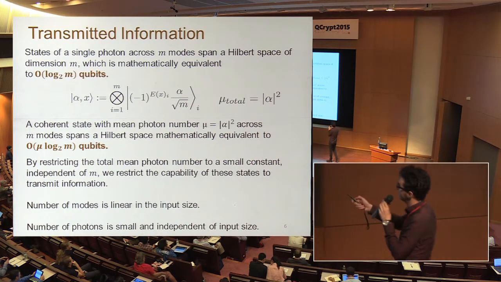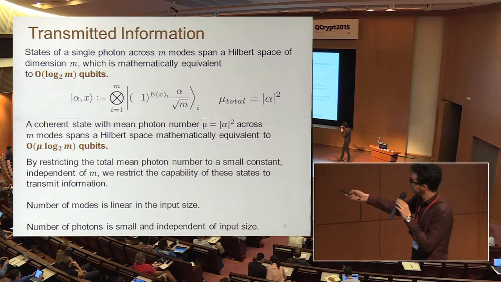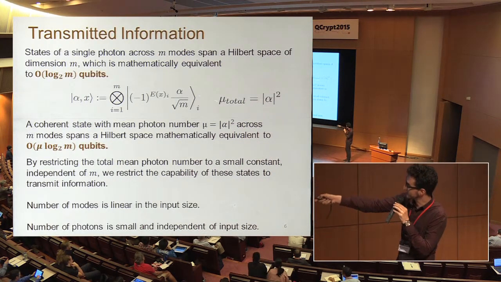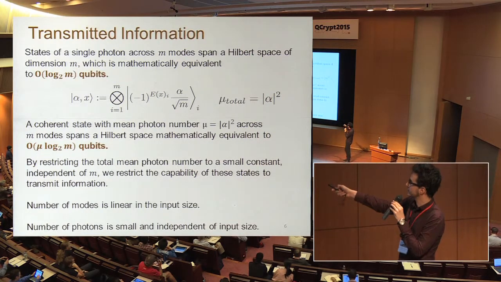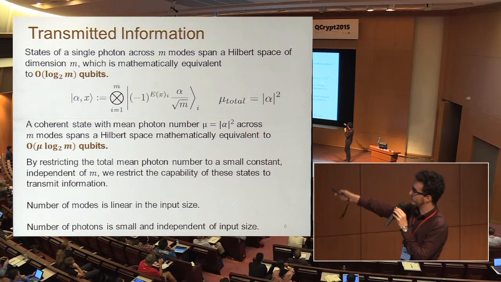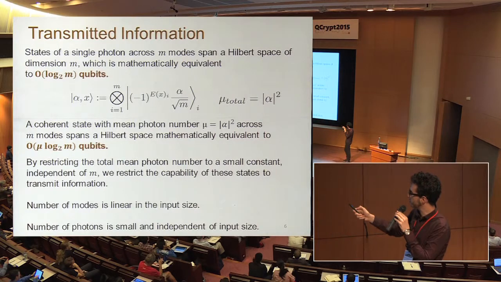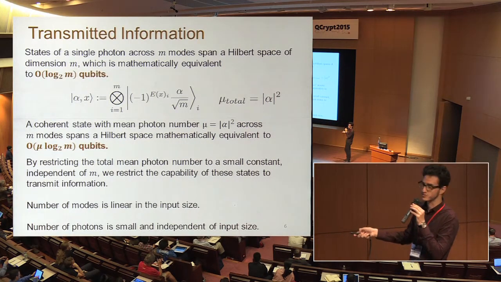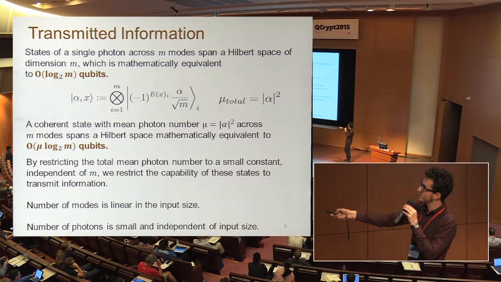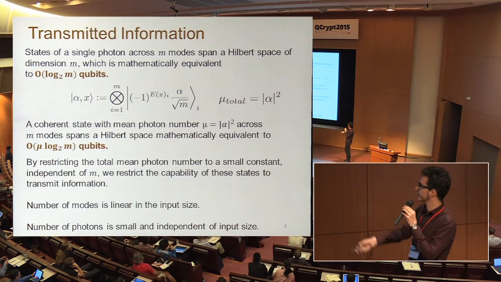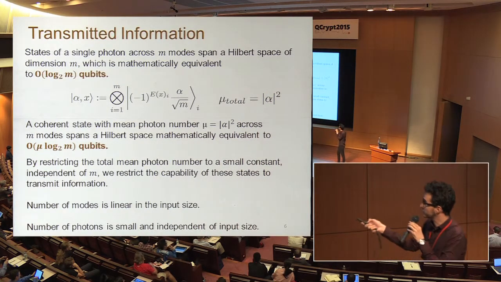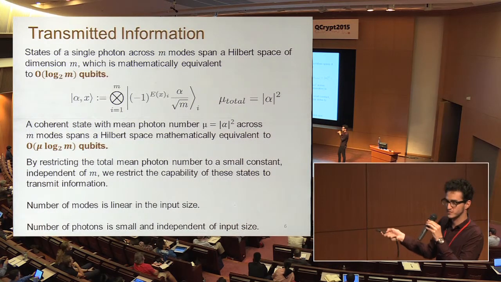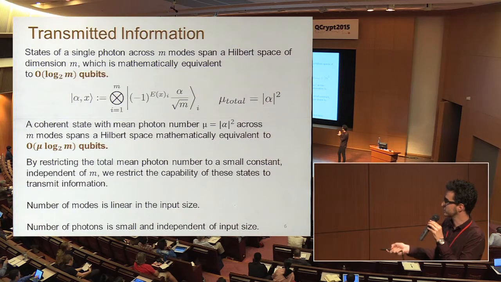If, instead of a single photon, we have a coherent state, and we end up with states that look exactly like this, just a sequence of coherent states, with a total mean photon number alpha squared, then in this case we can also prove that the Hilbert space spanned by such states is mathematically equivalent to order mu log m qubits of information. So as long as we keep mu constant, we're also achieving the same exponential separation. Essentially, when we restrict the total mean photon number to a small constant that is independent of m, then we're limiting the capability of these systems to transmit information.